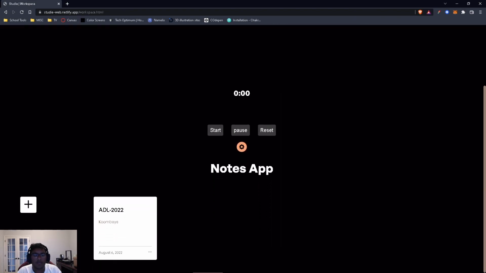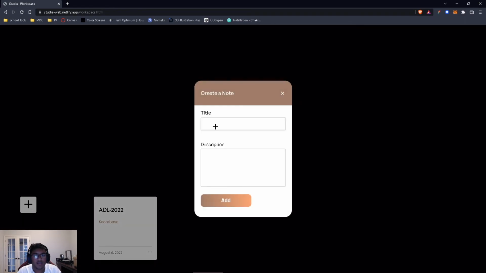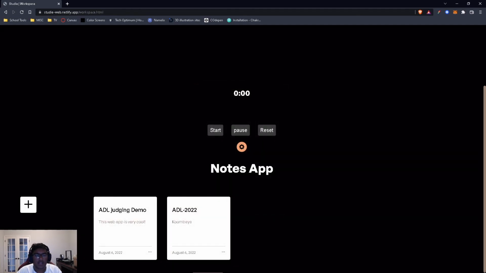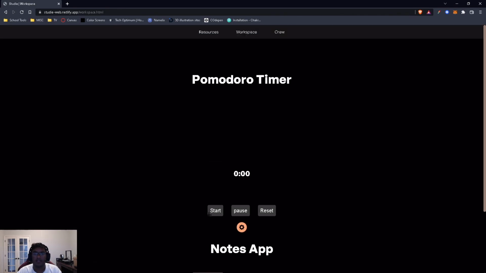If we scroll down a bit further, I've already made a note, but once you click this plus icon, we can make a title. We can go ADL Judging Demo. This web app is very cool. If you click add, it'll add the note, and this also uses local storage. So if you exit out of the website and visit back, it'll save. I love this feature the most, to be honest. It was really fun coding.